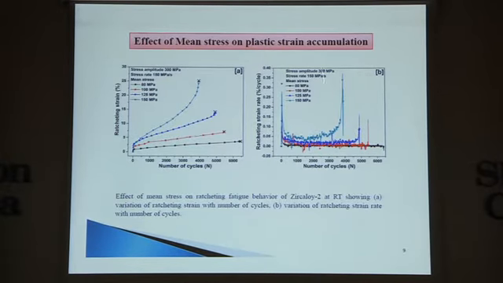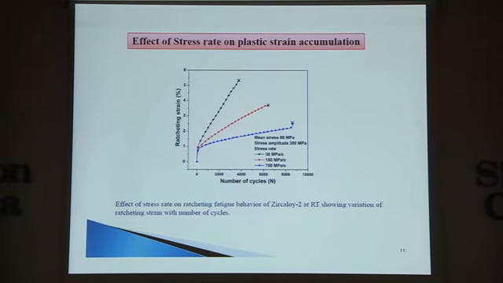Similarly, you can see the rate. The rate plot shows that initially the ratcheting strain rate is high, as I showed in the first slide, very high in the initial cycles, then it is continuously decreasing, which can easily be seen here. These peaks just before failure are there because we are conducting the test on the basis of engineering stress control, otherwise it should be a straight line like this.